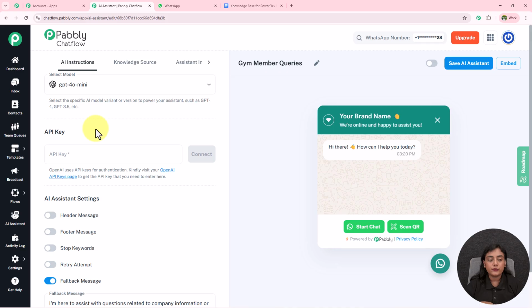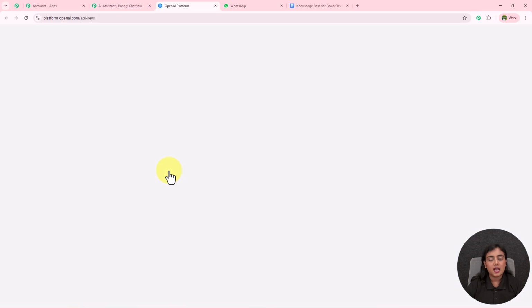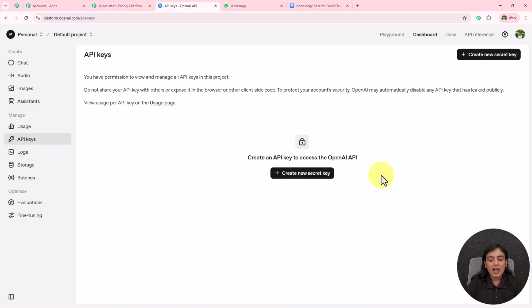From where are we going to find this API key? To have the API key, we are going to find it in our OpenAI account. For that, simply go towards this hyperlink given here below in the help desk. And as we click on the hyperlink, we land towards the API key section of our OpenAI account.